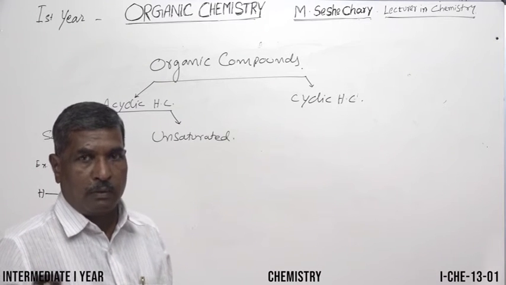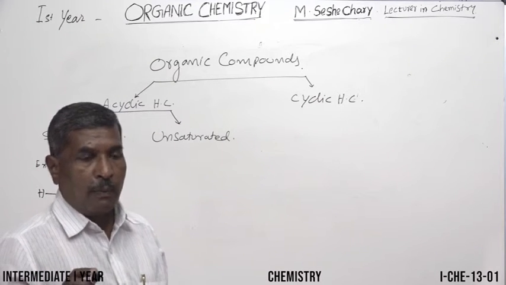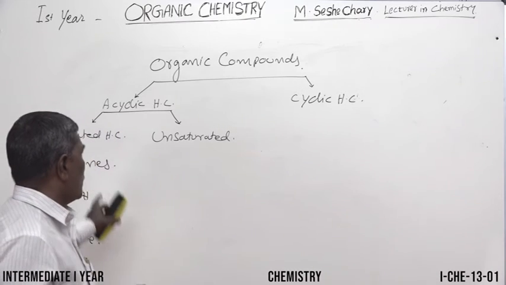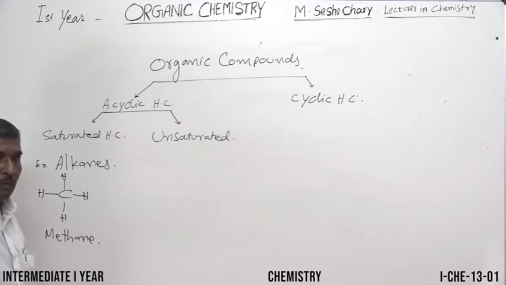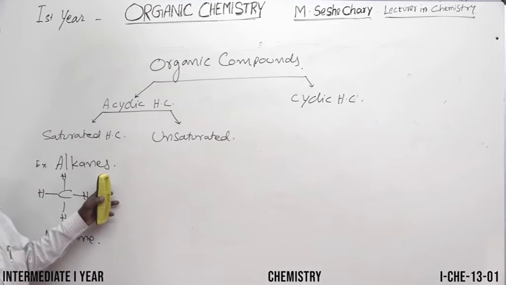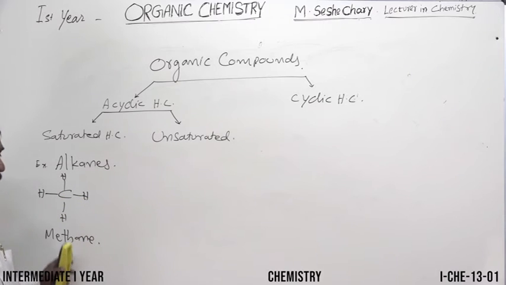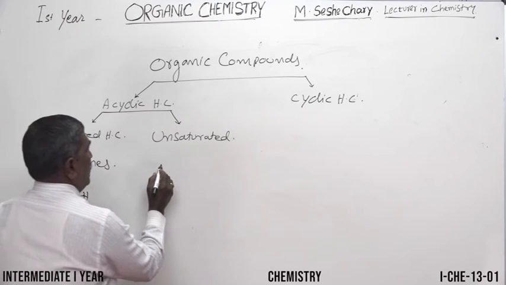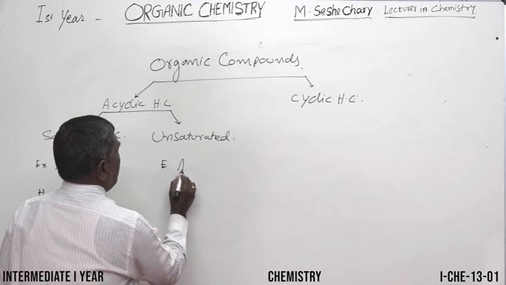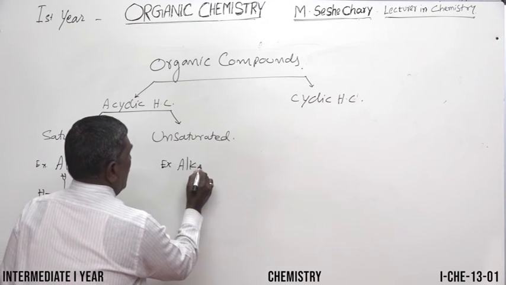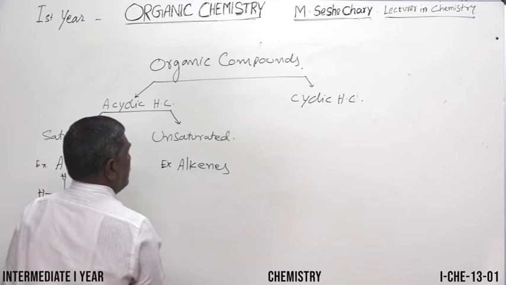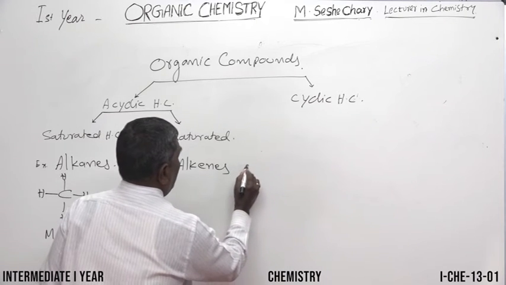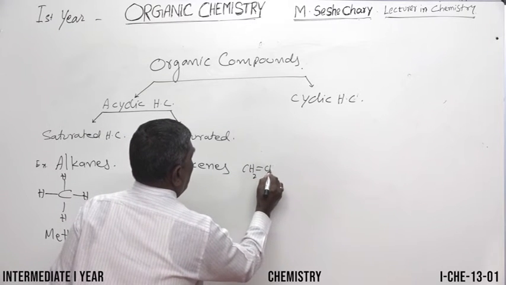There are no double bonds. So carbon compounds containing single bonds come under the saturated hydrocarbons. What is the example? Alkanes. All alkanes contain single bonded carbon compounds, so they are said to be saturated hydrocarbons. Then what are unsaturated? Example, alkenes. An example of an alkene is ethylene.